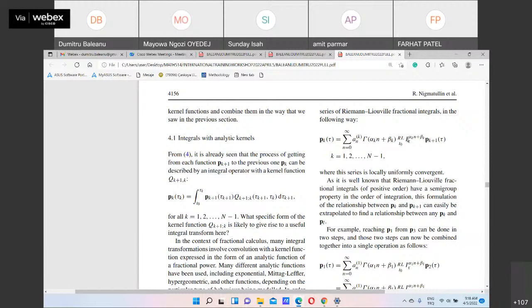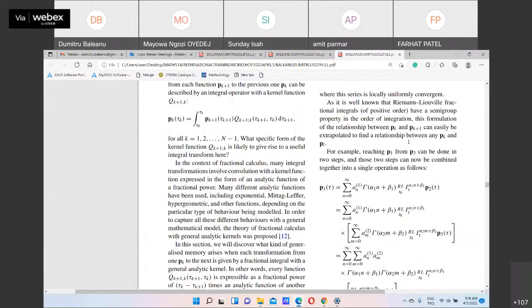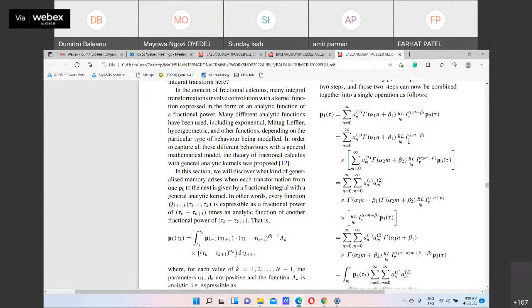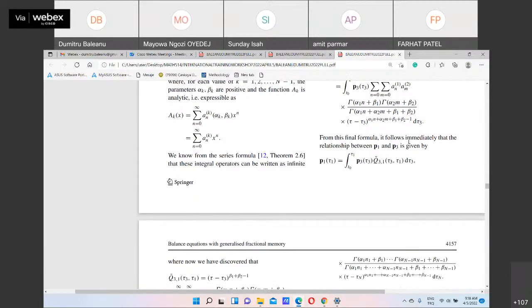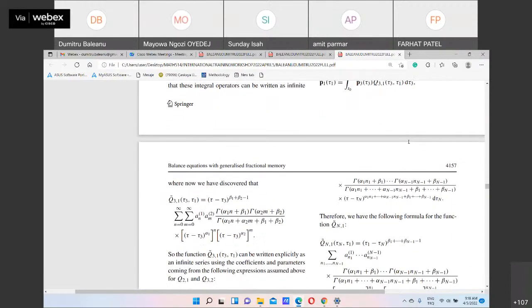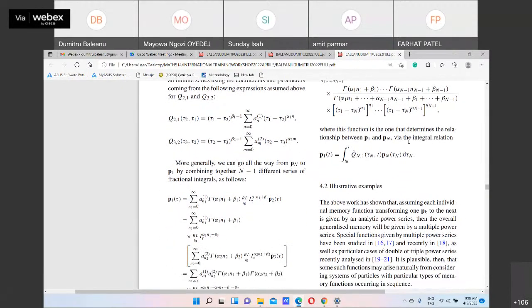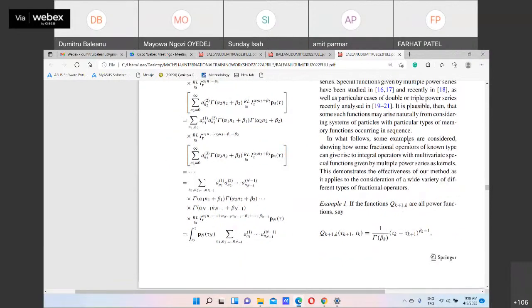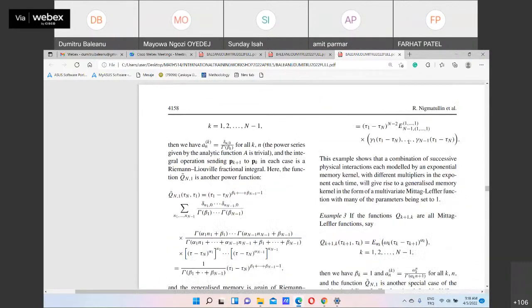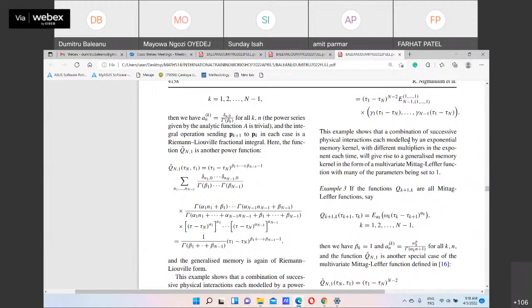So this is a summation of gamma times Riemann-Liouville integrals. So we recover the analytic kernel. So for an analytic kernel, then we have also the Mittag-Leffler function, right?